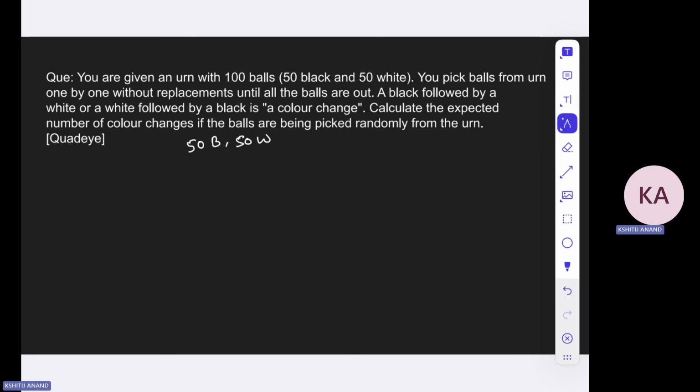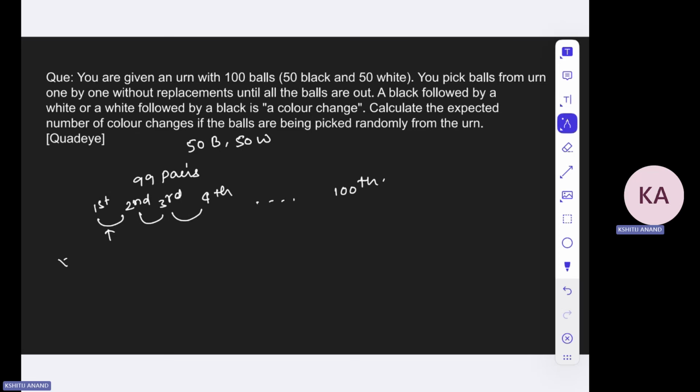So let us say initially you have a total of 100 balls, so there will be 99 color changes, right? Sorry, there will be a total of 99 pairs, not 99 color changes, 99 pairs. The moment you take the first ball out, then the second ball, then the third ball, fourth one, up to the 100th. Now this will form one pair, this will form one pair. This can be a color change, this cannot be a color change, right? So you have to find out the number of color changes that may happen.